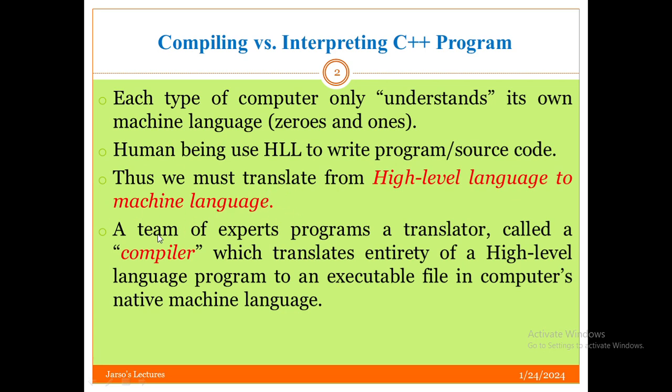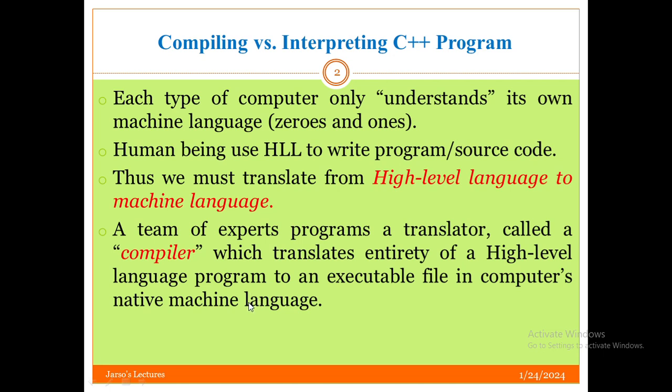This is the point. Now a software module which translates high level language into machine language is what we call a compiler. A compiler is a program which translates the entirety of a high level language program into an executable file. This executable file is in machine language, the native language of the computer. This machine language holds instructions in the format of binary code.